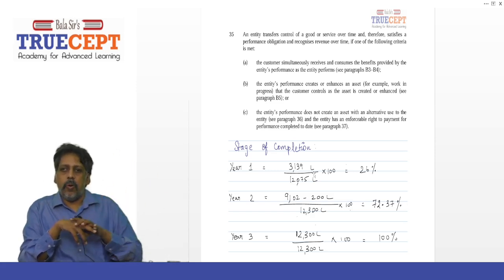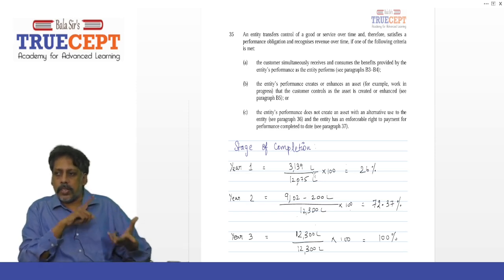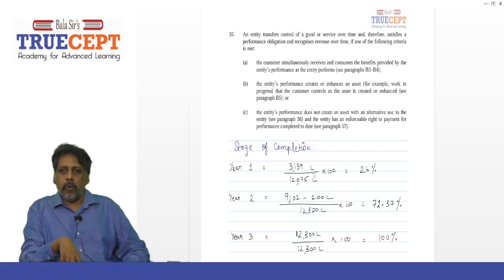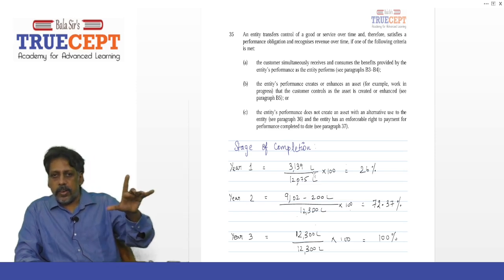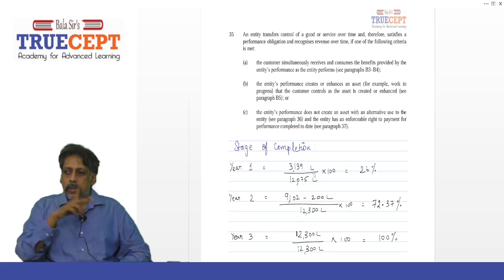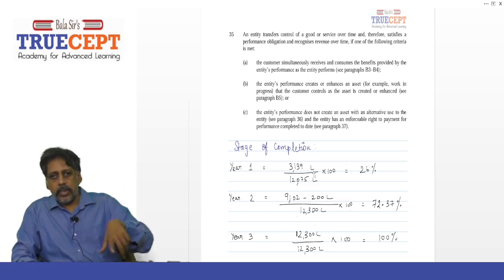The customer obtains control of the tunnel as it is being constructed. Therefore, it comes under para 35(b), and that is the reason we recognize revenue over time.